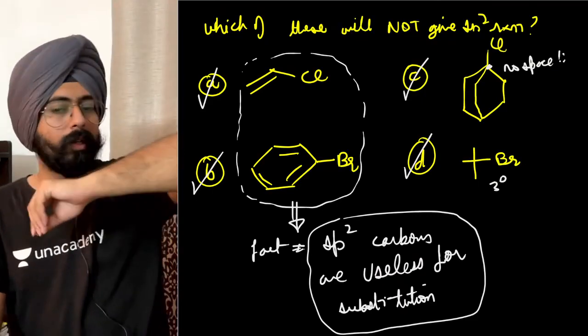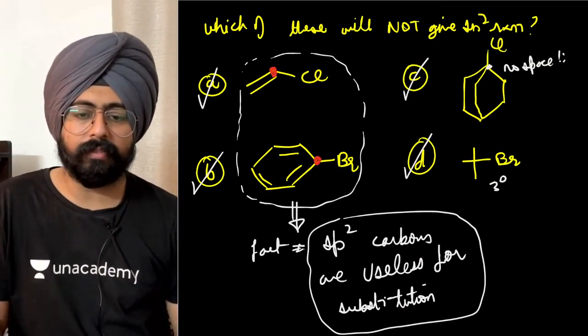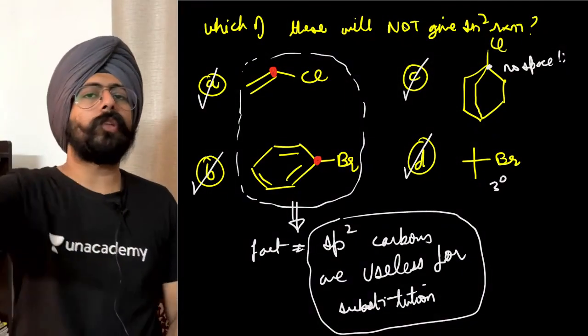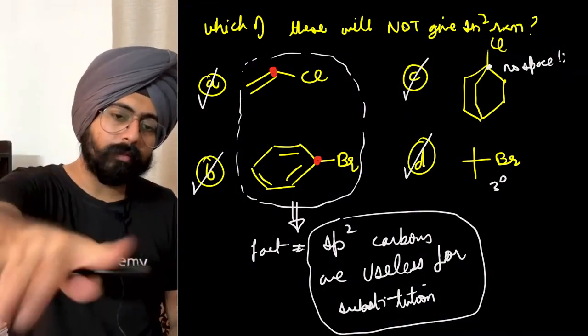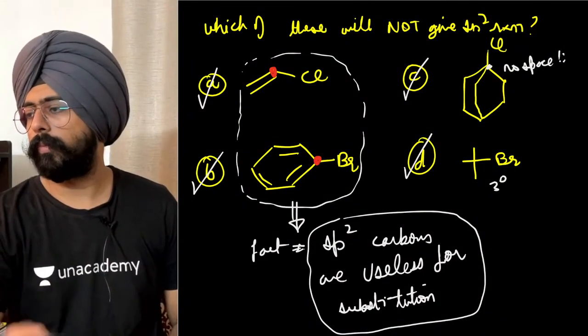SN1, SN2, it will not happen. These particular carbons, the sp2 carbons, are very bad for substitution reactions. Why? Because the transition state in this case is, first of all, not stable at all. Second, backside attack is also not very easy over here.